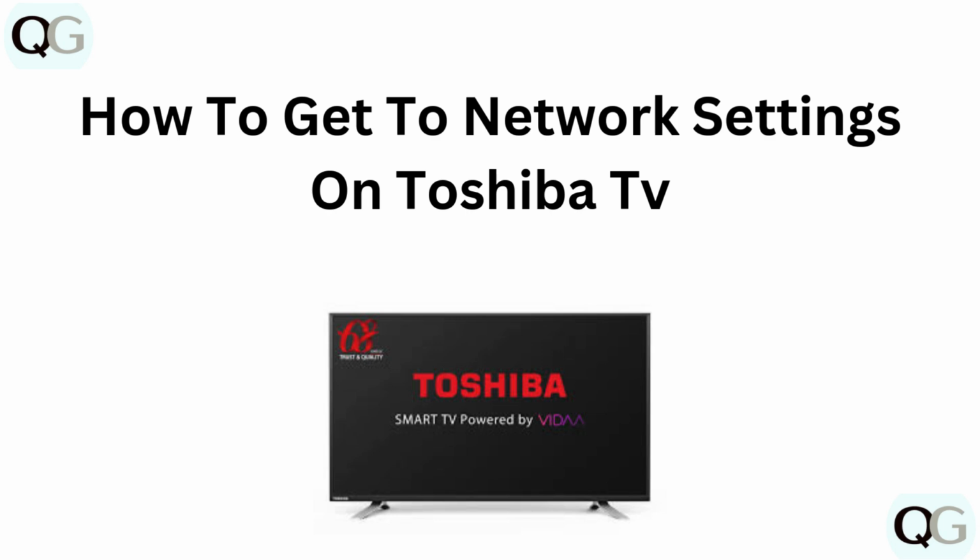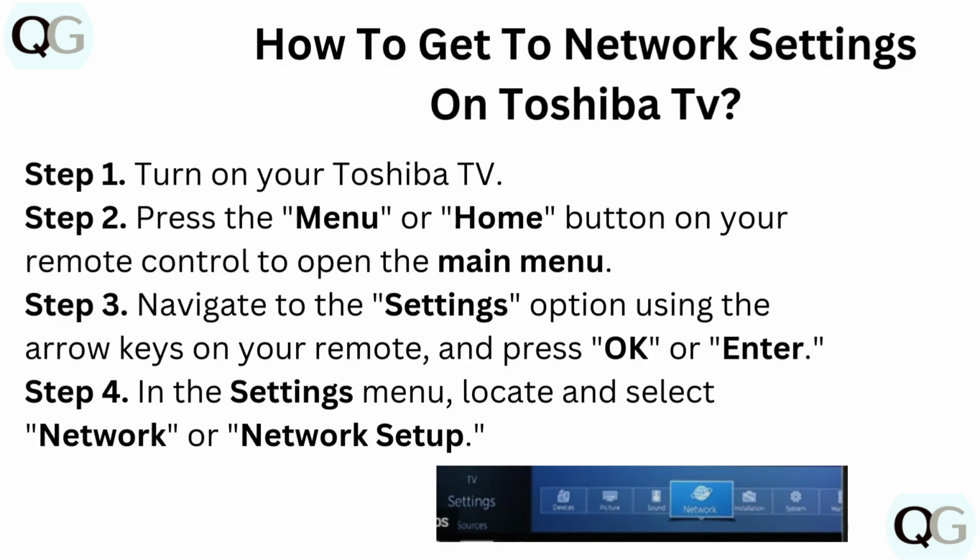How to get to network settings on Toshiba TV. Step 1. Turn on your Toshiba TV. Step 2. Press the menu or home button on your remote control to open the main menu.